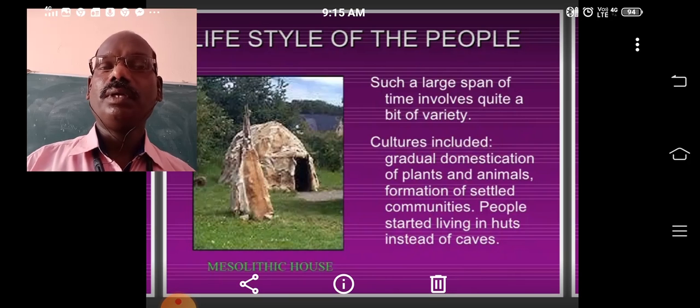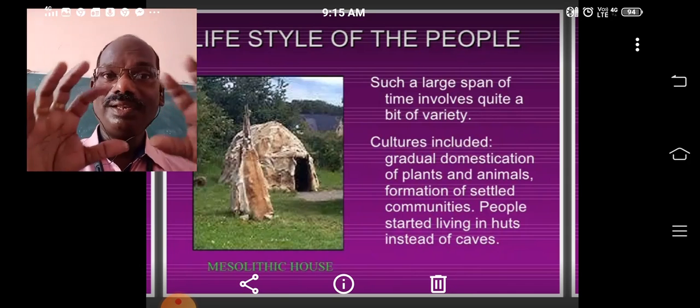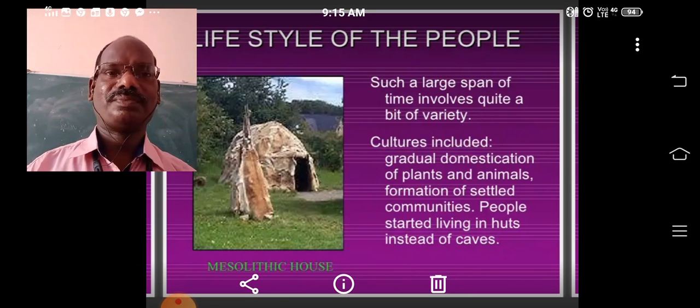Again, when he turned to a settled life, enough caves may not have been available. So he learned to construct small houses. We can call that a hut.